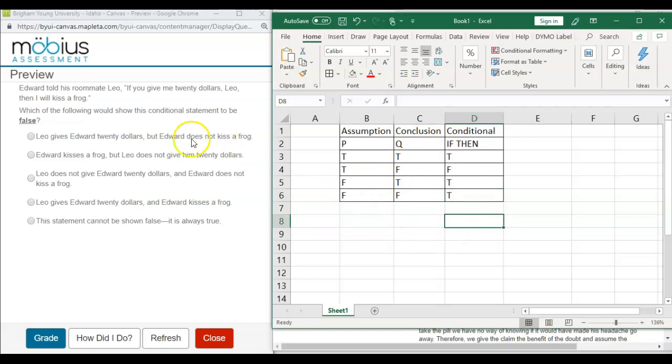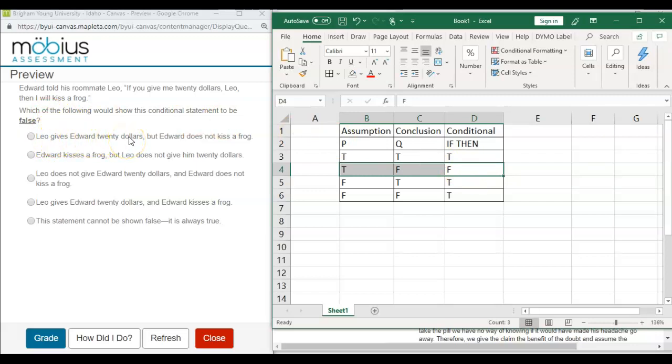So the next one, we're looking for which of the following would show this conditional statement to be false. There's only one way to get a false conditional statement, and that's if the assumption, or the proposition at the beginning, is true and the conclusion is false. We didn't follow through on that promise. Then the entire conditional statement is false. So we're going to find one of those. Leo gives Edward $20.